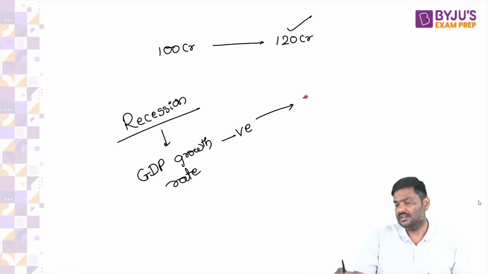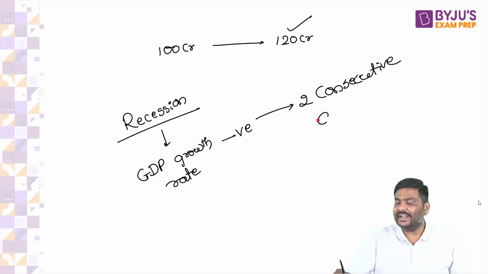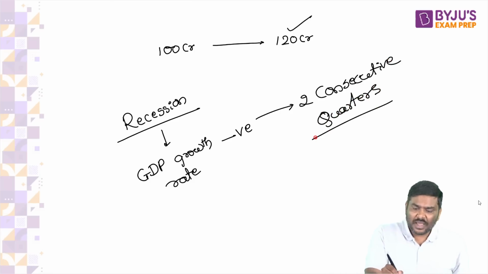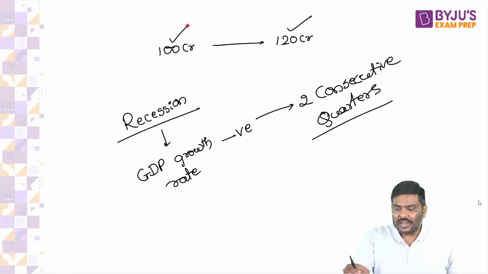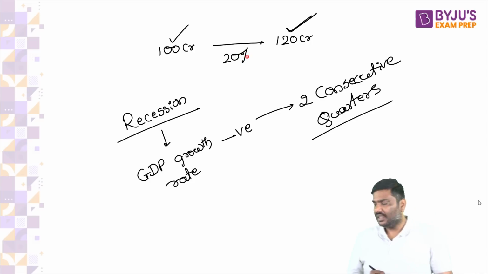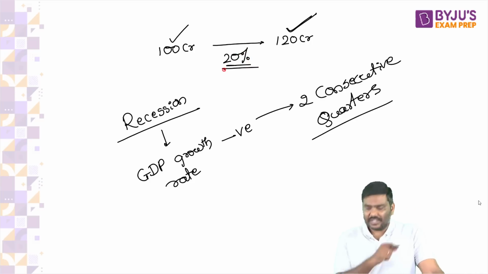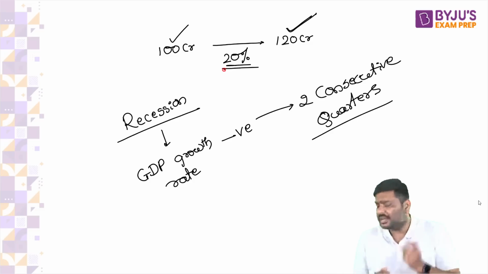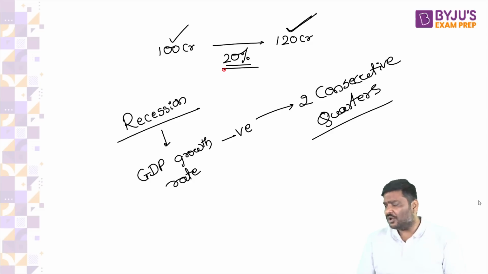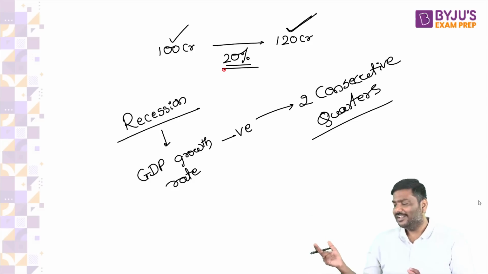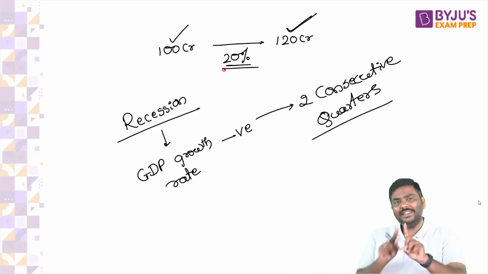Please remember this. Whenever GDP growth rate is negative for 2 consecutive quarters. I will repeat the statement. Whenever GDP growth rate is negative for 2 consecutive quarters. What do you mean by GDP growth rate? Let's imagine the GDP is 100 crore. It will increase to 120 crore. Can I say the growth rate is 20% here?